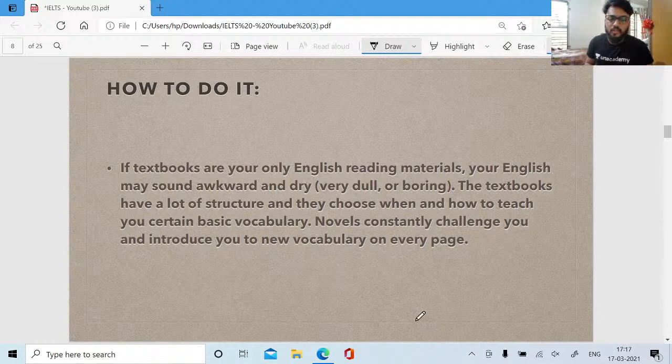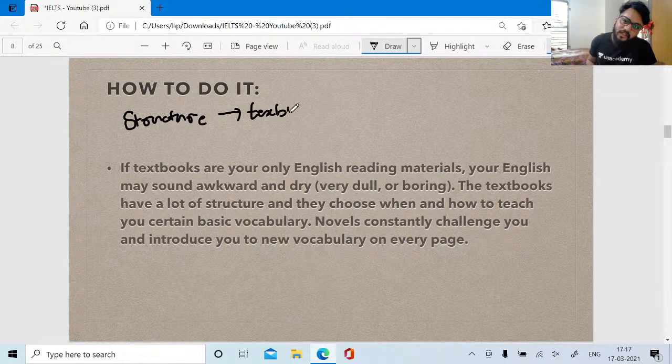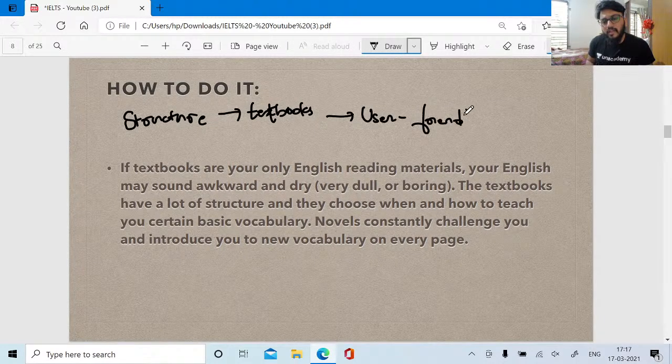Sorry, there was a small buffering issue. Why do you read textbooks? This is the reason you go for textbooks: every textbook has a structure, and textbooks are always made user friendly. What does user friendly mean? Textbooks are used by a lot of people in their day-to-day life.